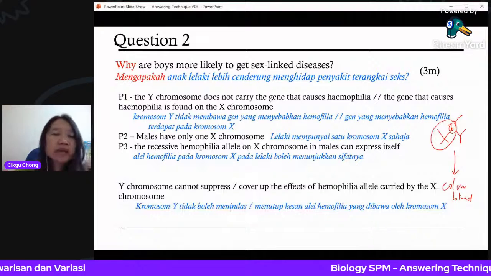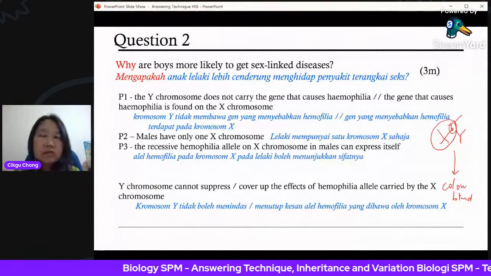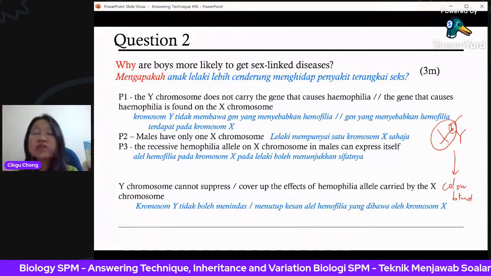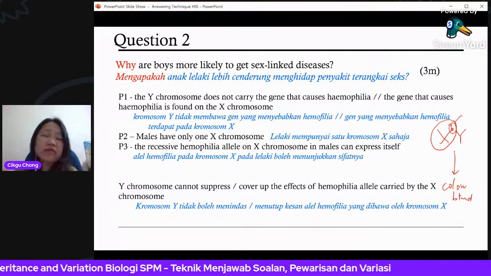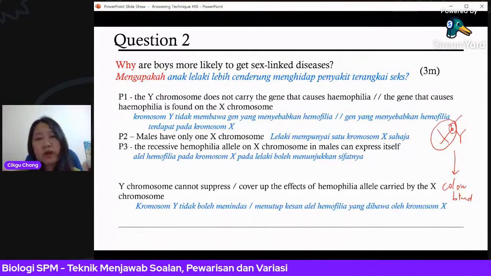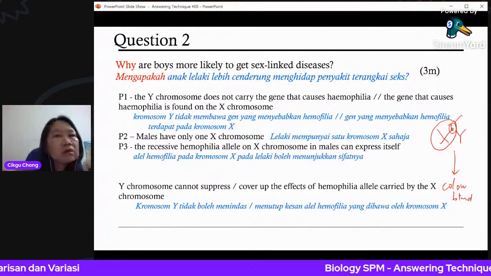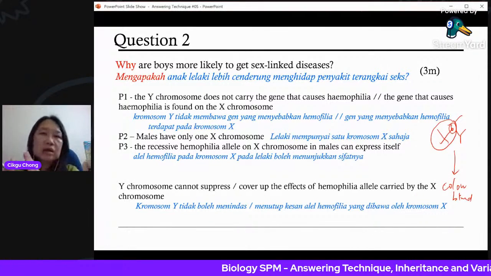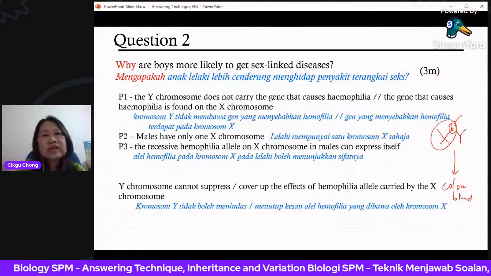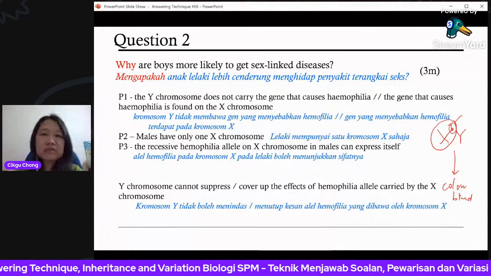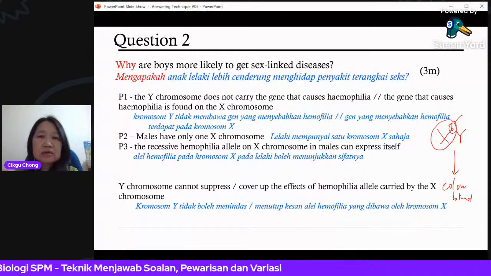And the Y chromosome cannot suppress, because the dominant allele is not found on the Y chromosome. So your Y chromosome cannot cover the effect of hemophilia carried by the X chromosome. So for boys, too bad, you just have one chance only, whether your X chromosome is the normal one or the one with the recessive allele. If you get that recessive, that's it. You don't have another X chromosome to cover the effect. So these are the points that are needed, so that you can explain it in that way.